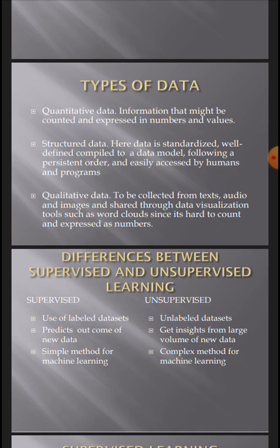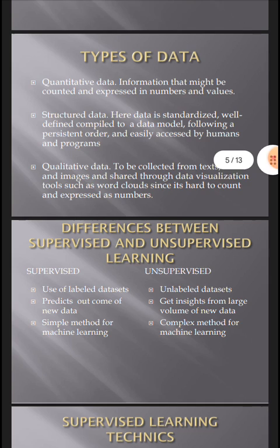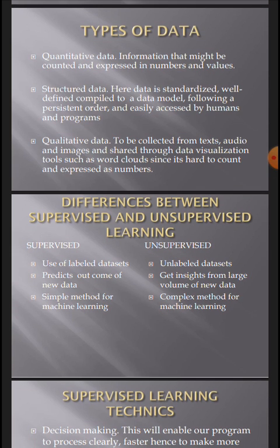The difference between supervised and unsupervised learning: supervised learning uses labeled datasets, whereas unsupervised learning uses unlabeled datasets. Supervised learning predicts outcomes of new data, whereas unsupervised learning gives insights from large volumes of new data.